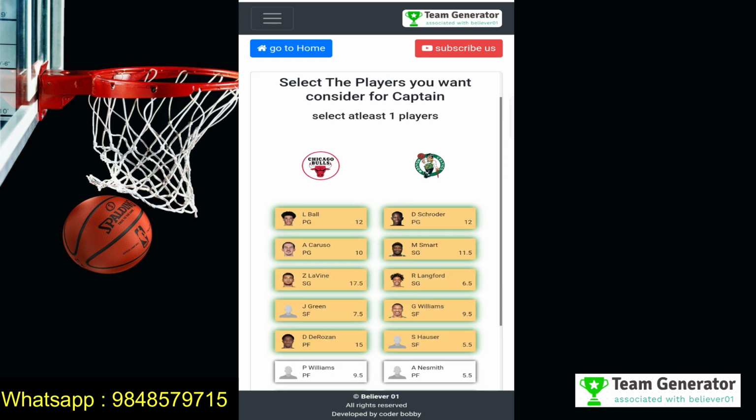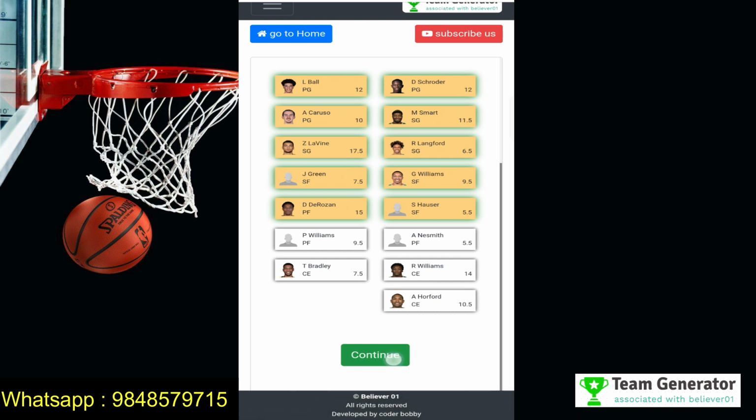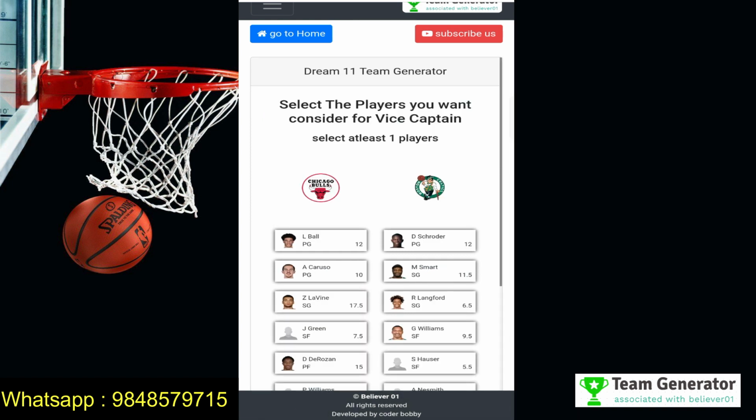You can see I have selected 10 players for the captain selection. That means these 10 players are only considered for becoming the captain in our created teams. So after that, continue, and for the vice captain selection, again you need to select some number of players.